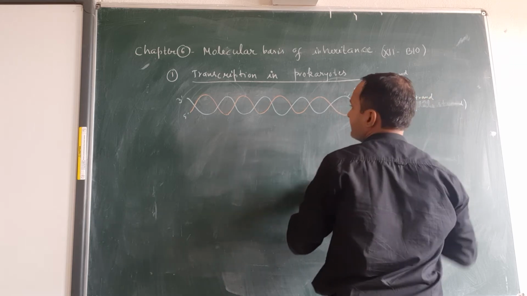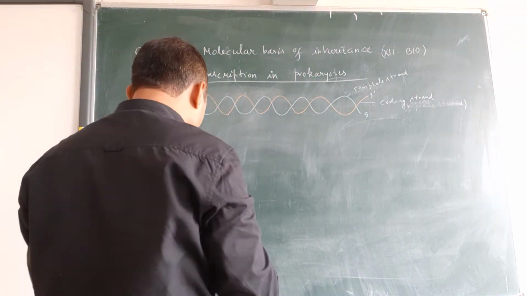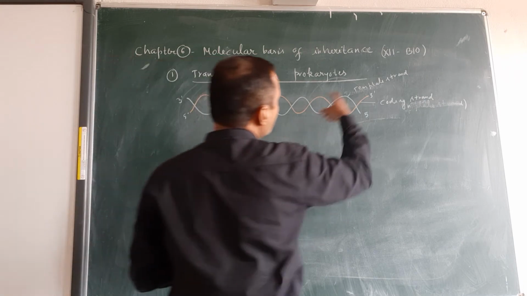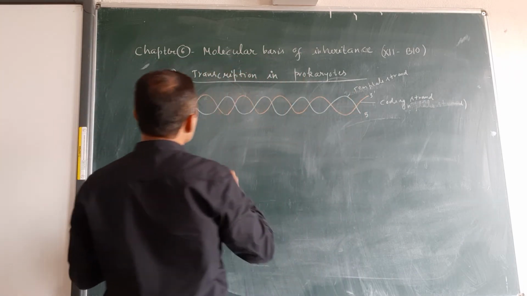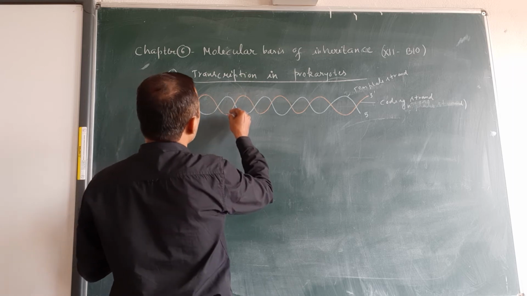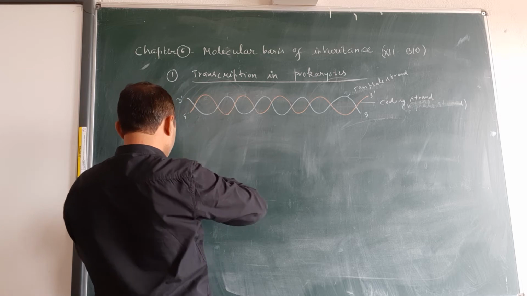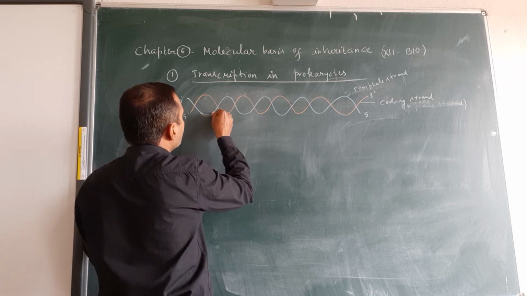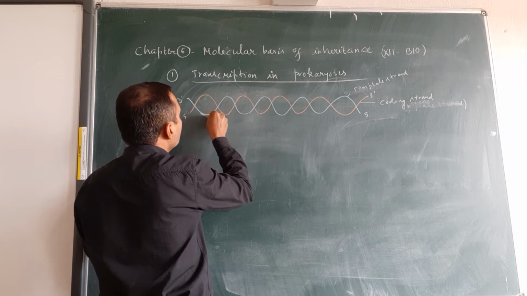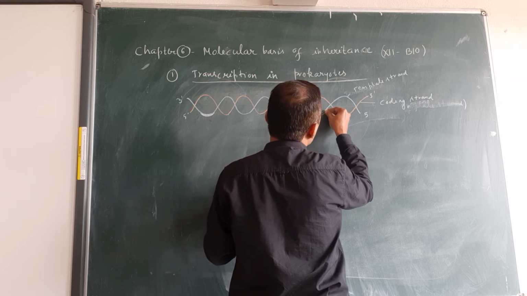In case of initiation, first of all, you know the template strand has two more regions. The first region is known as promoter. So this is the promoter and here is the terminator.